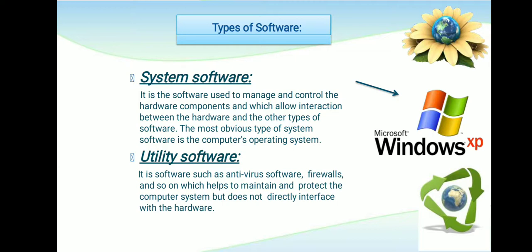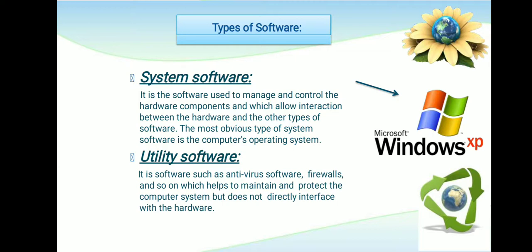The most obvious type is a computer operating system. Only the computer operating system is a type of software that is called system software. Like we say Windows: we are using Windows 7, Windows XP, Linux and Windows 10. All these types are actually called system software.